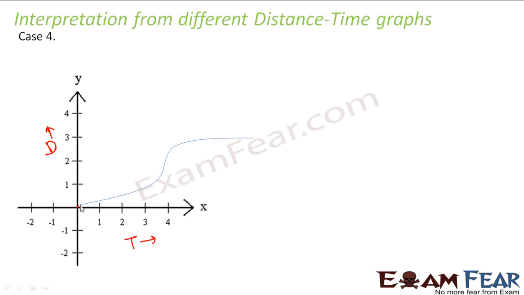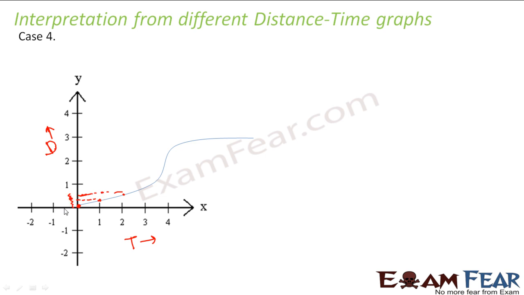Here also the distance increases with increase in time, but the distance does not increase linearly. In the first 1 hour, the distance increased from this point to this point. Now in the next 1 hour, it increased from this point till this point.